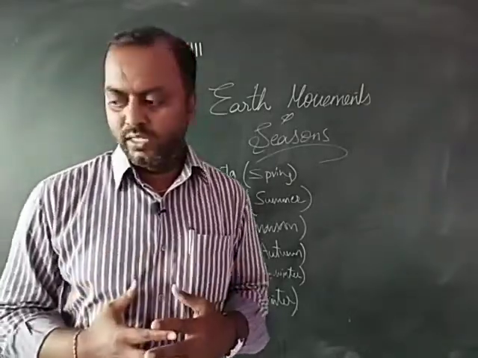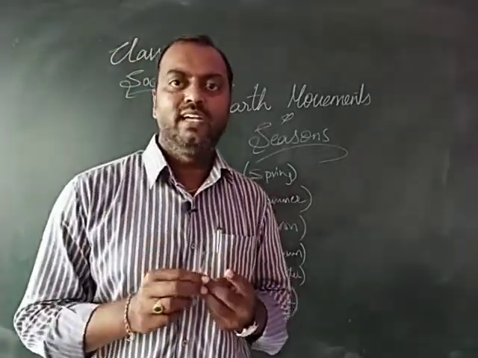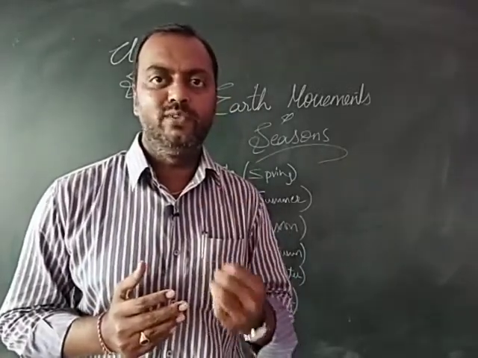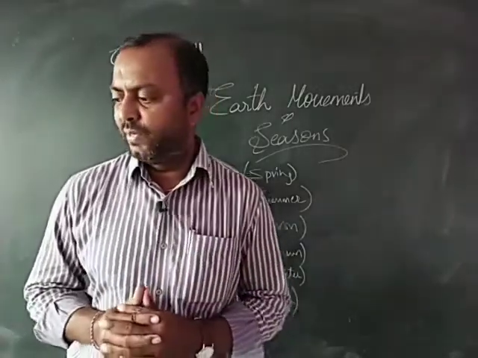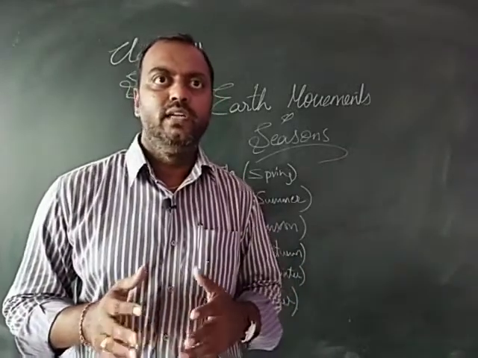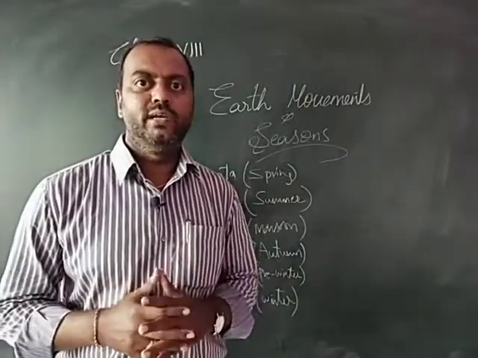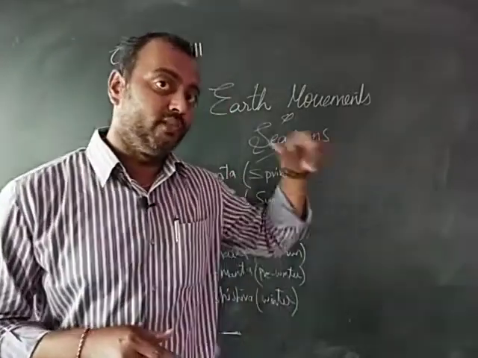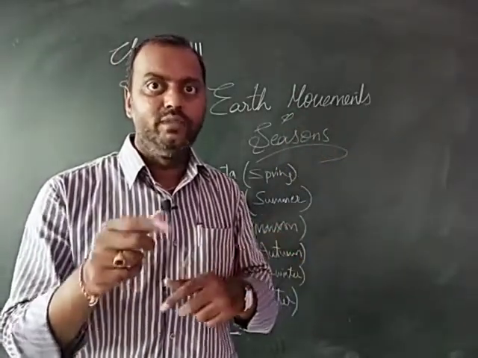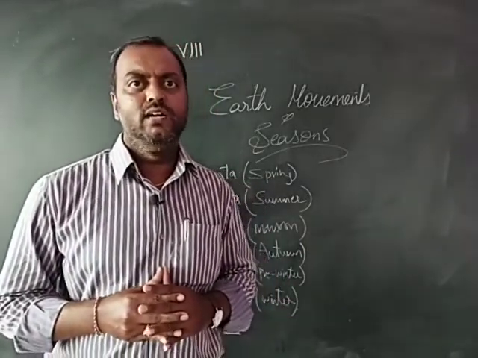Most of the Indian subcontinent actually witnesses broadly three kinds of season. One is summer, second is rainy, that is monsoon, and third is winter. These are the major seasons which the Indian subcontinent broadly experiences. But the far south, that is Tamil Nadu, Kerala and the Andaman region, never experiences cold winters. Here the temperatures are very moderate, and why they are moderate, we have seen in the previous lesson itself: the difference between the land mass and the water body in getting heated up. So that's the reason why you don't find chilly cold winters in the far south region.